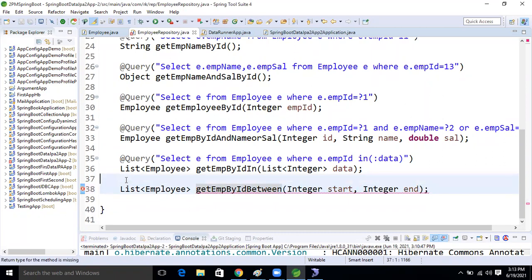So what will the query be now guys? At the rate Query.